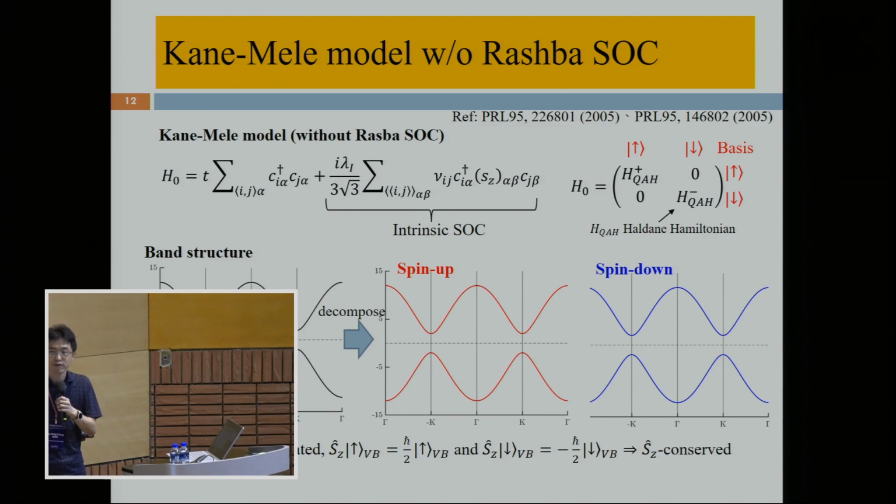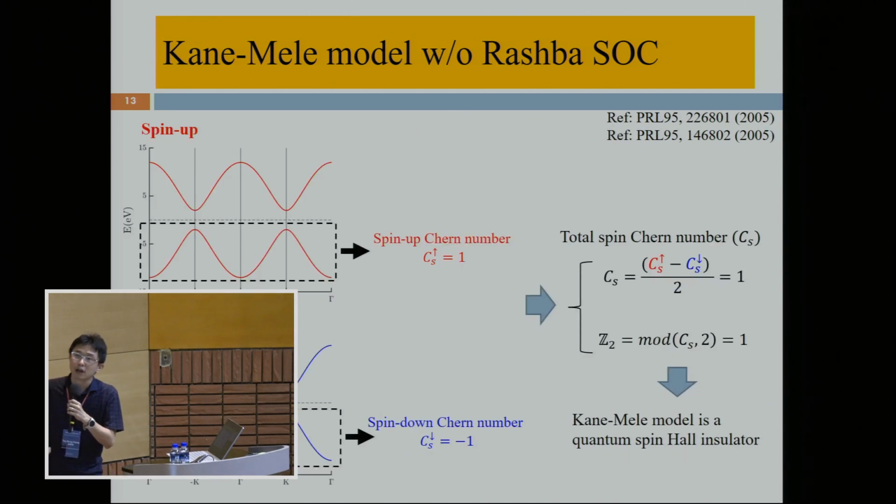as well as the Bloch wave function into the spin up and the spin down state. And then we can individually calculate the Chern number from the spin up wave function and the spin down wave functions.